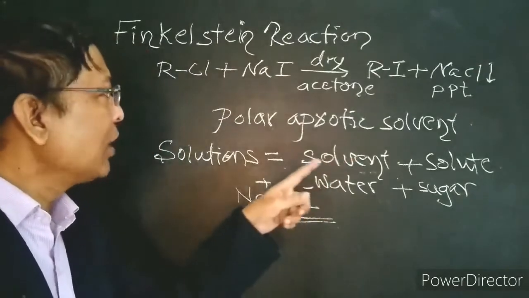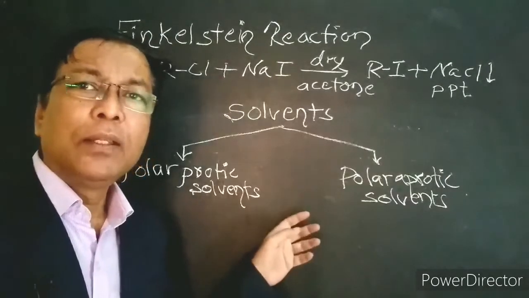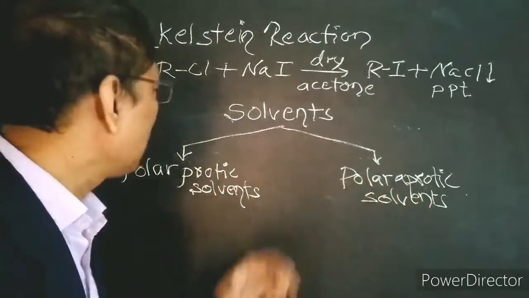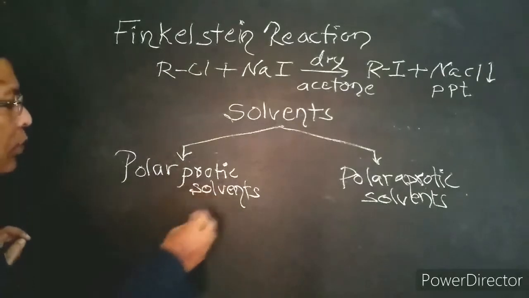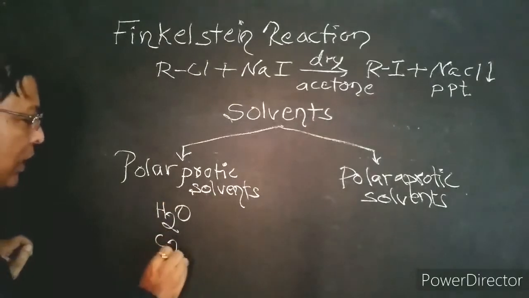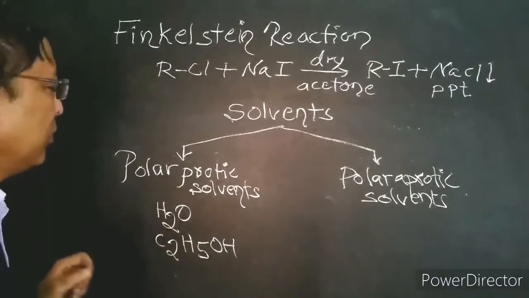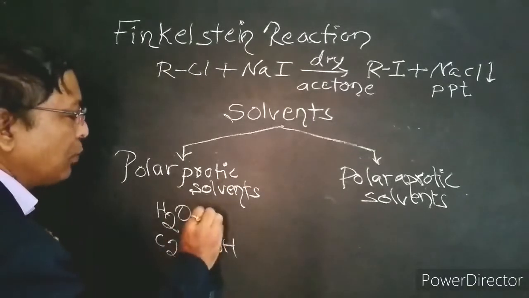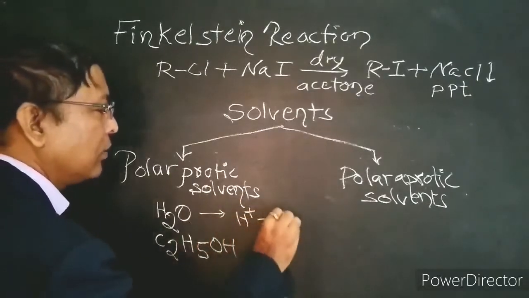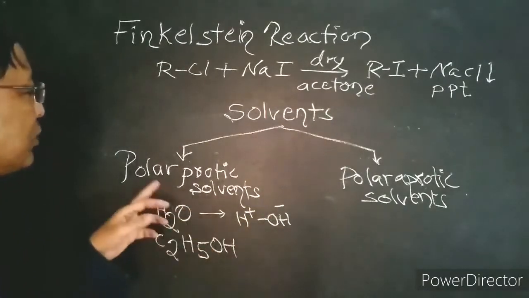Now it is time to understand the meaning of polar aprotic solvent. We classify the solvents into two types: polar protic solvents and polar aprotic solvents. The example of polar protic solvent is water, and one more example is ethyl alcohol. If you see the solvent water, it has polarity, that is, it has H plus and OH minus. As there are positive and negative ends in the molecule, it is called polar.